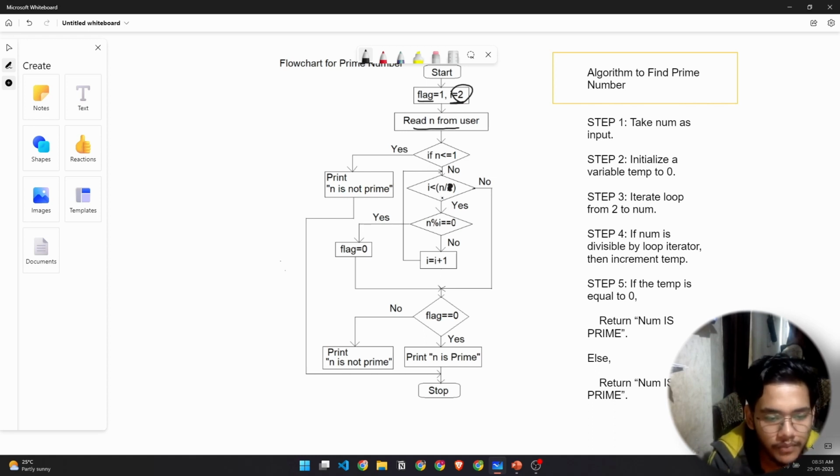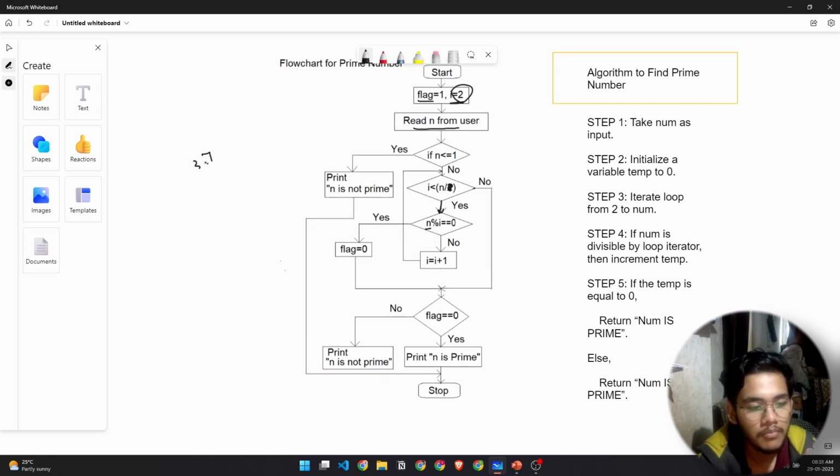So here, if this is true, if i is between 2 to 36, we'll move on to the next step. We'll try to divide 37. First, we'll try to divide it by i, which in the first iteration is 2. So we'll check if the remainder is 0, that means is 37 divisible? If yes, then the flag is set to 0.